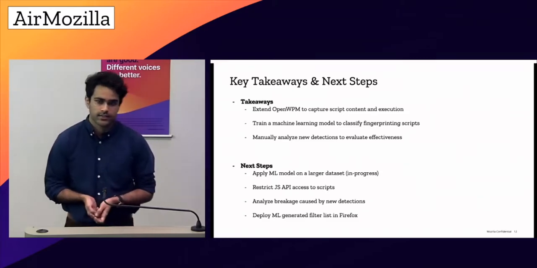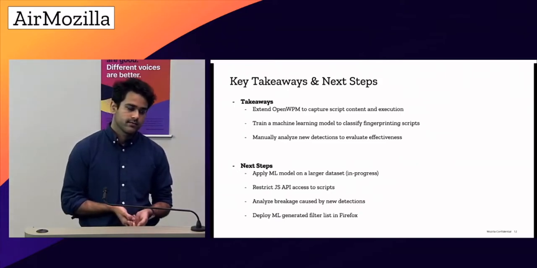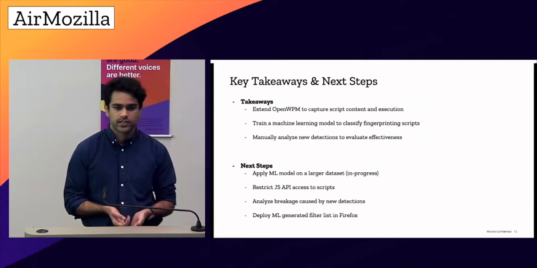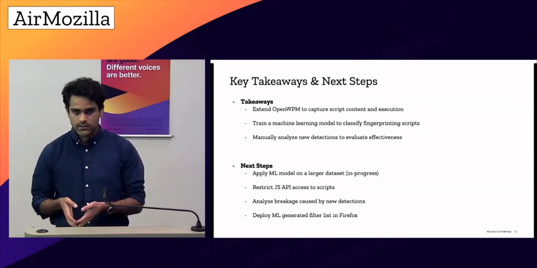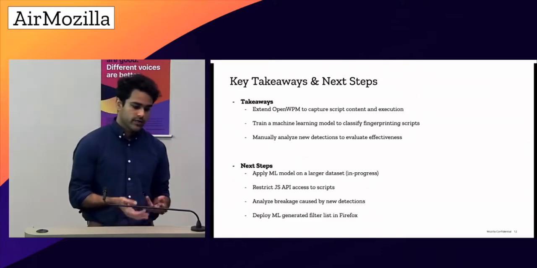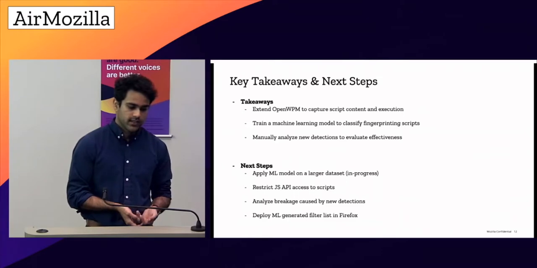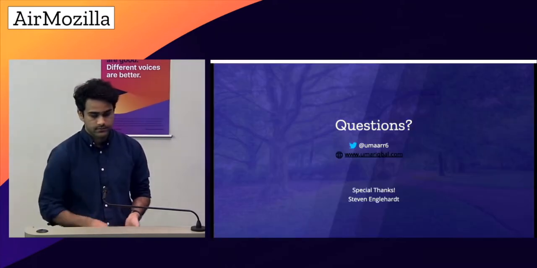Traditionally, the fingerprinting problem has been addressed by blocking those scripts. But we will try restricting access to certain APIs for just those scripts to see how well we're performing, and then analyze how much breakage we have with this approach. The final step would be deployment of a filter list in Firefox.